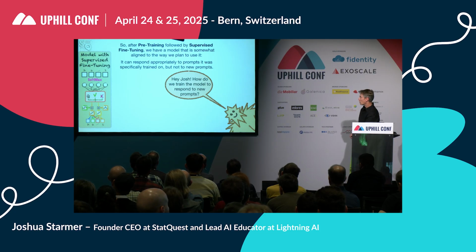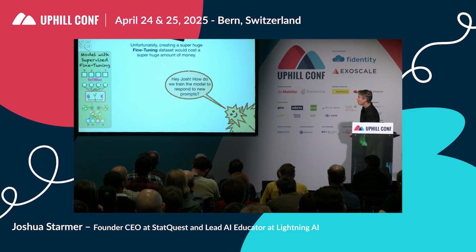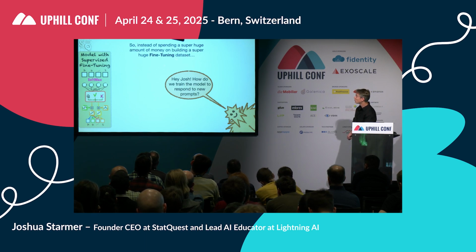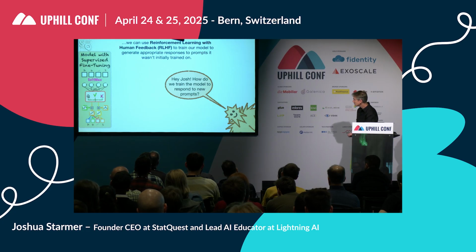Hey Josh, how do we train the model to respond to new prompts? Well, the ideal way to deal with overfitting is just to use a super huge fine-tuning dataset. Unfortunately, creating a super huge fine-tuning dataset would cost a super huge amount of money. So instead of spending a super huge amount of money on building a super huge fine-tuning dataset, we can use reinforcement learning with human feedback to train our model to generate appropriate responses to prompts it wasn't initially trained on.